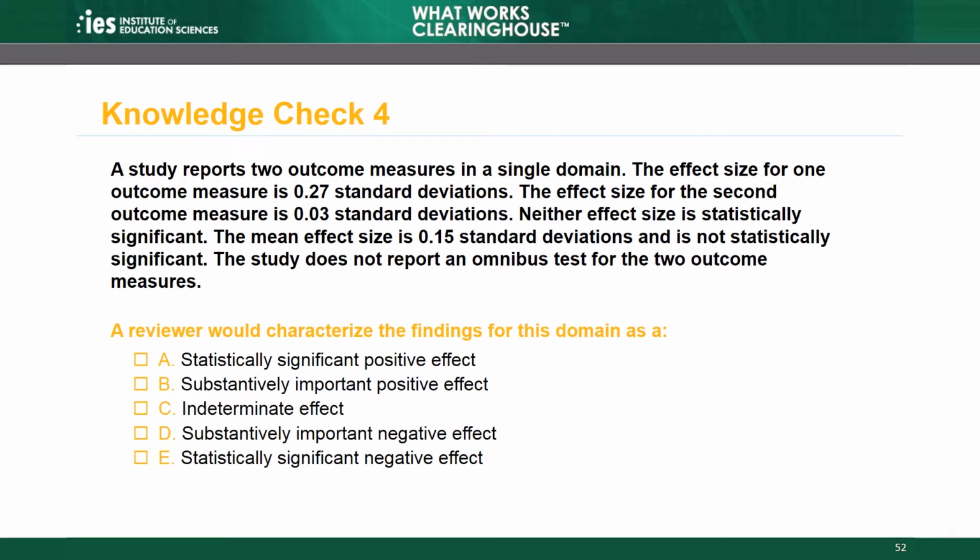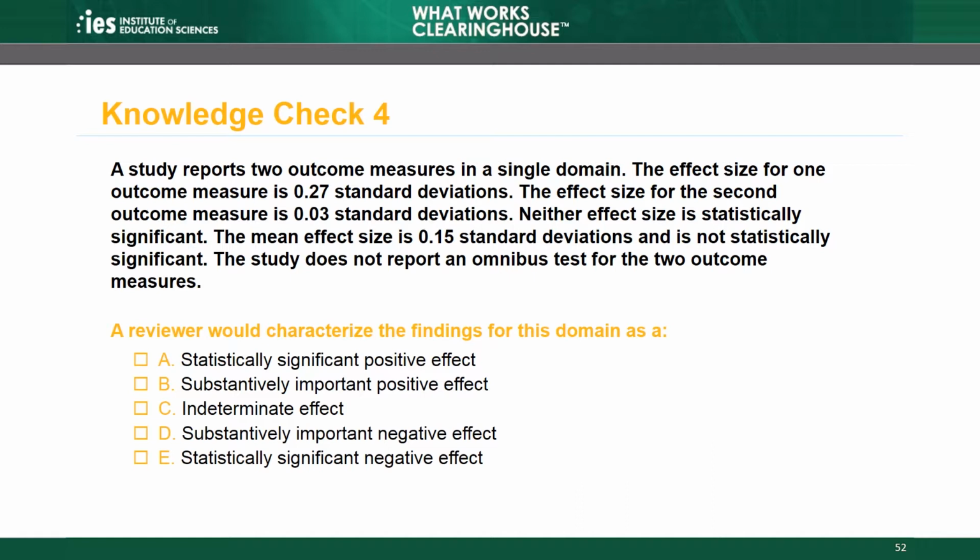Knowledge Check 4. A study reports two outcome measures in a single domain. The effect size for one outcome measure is 0.27 standard deviations. The effect size for the second outcome measure is 0.03 standard deviations. Neither effect size is statistically significant. The mean effect size is 0.15 standard deviations and is not statistically significant. The study does not report an omnibus test for the two outcome measures. A reviewer would characterize the findings for this domain as a